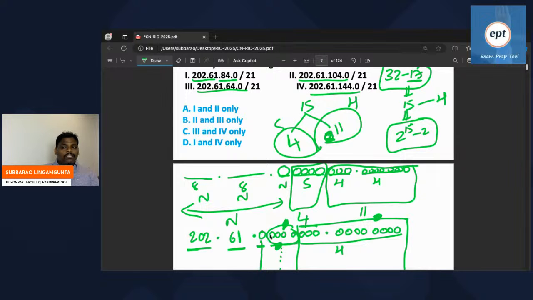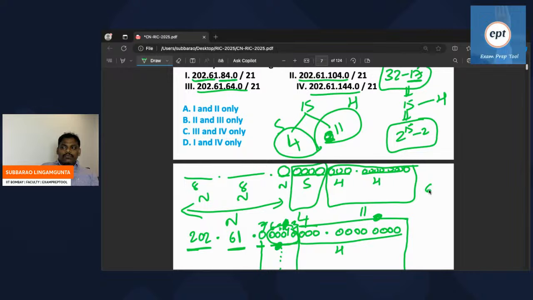So what are the bits here? It is the 7th bit. See this one, it is the 7th bit. It is the 6th bit. It is the 5th bit. It is the 4th bit. It is the 3rd bit. Remember 6th bit, 5th bit, 4th bit, 3rd bit. Will you get 84?